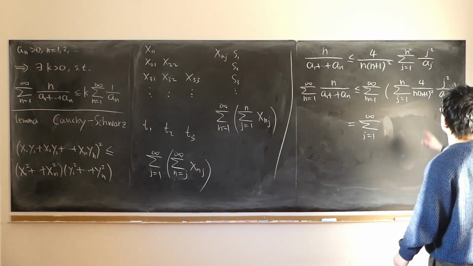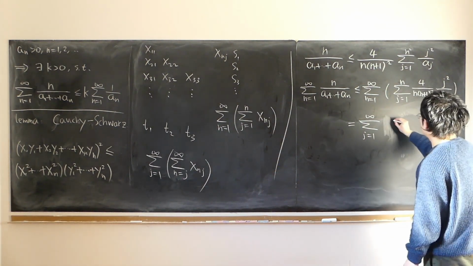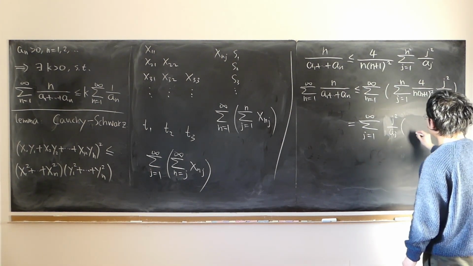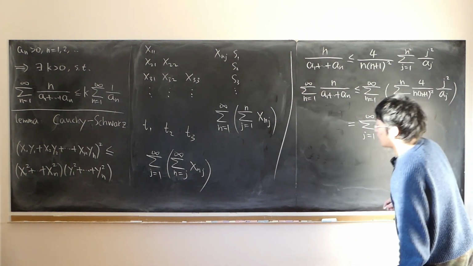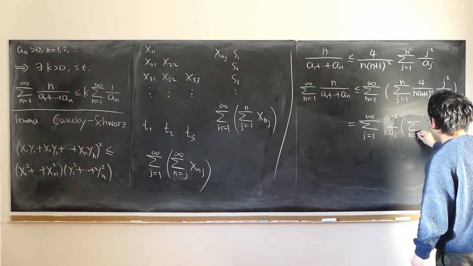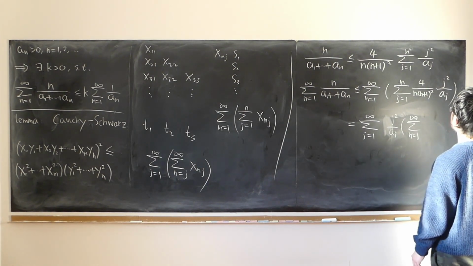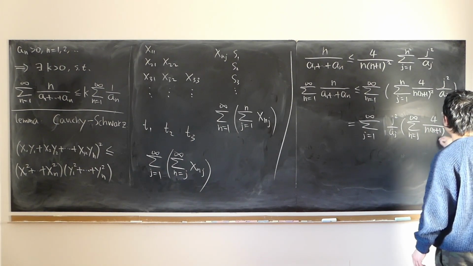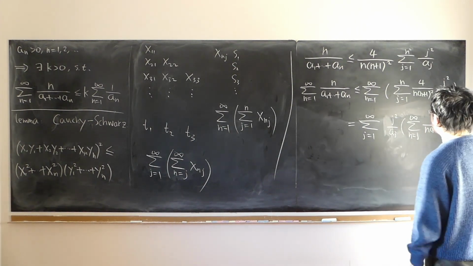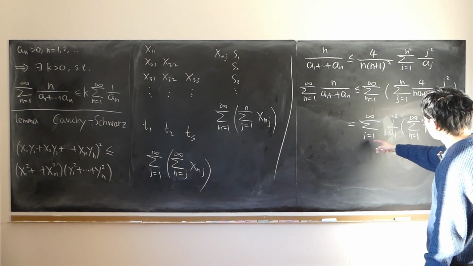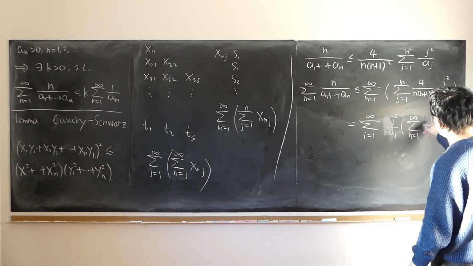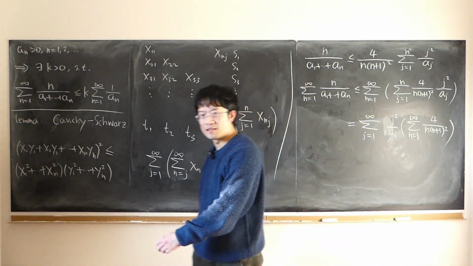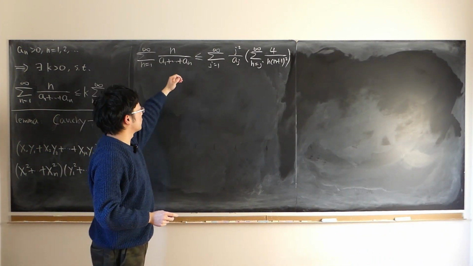Since j is fixed, we can just take out the j squared over a_j out here. Then we do the sum, n from j to infinity, of 4 over n times (n plus 1) squared. Then we let j move. First we let n move, holding j fixed. Then we let j move. That's what it means. So now I've reached the following inequality.